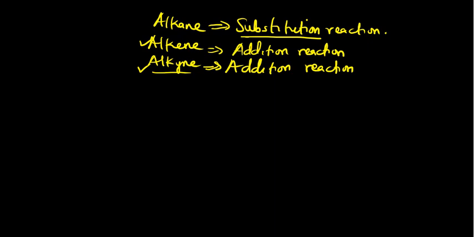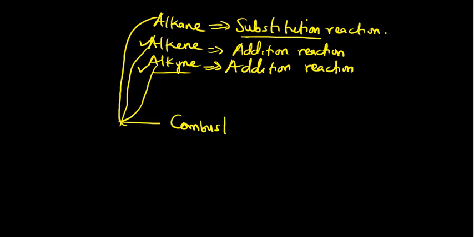And you must also know that all three of them, alkane, alkene, alkyne, and any other organic compound, normally undergo combustion reaction. Now let me give you a cheat for this.